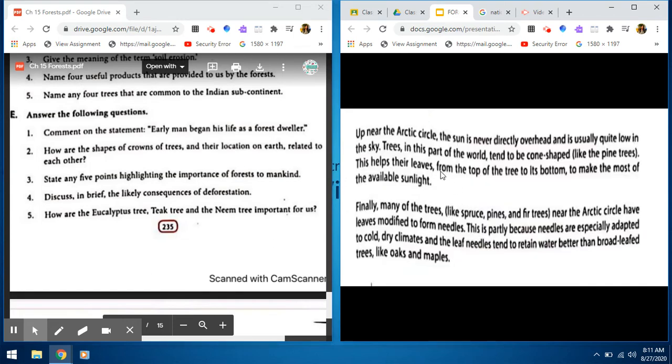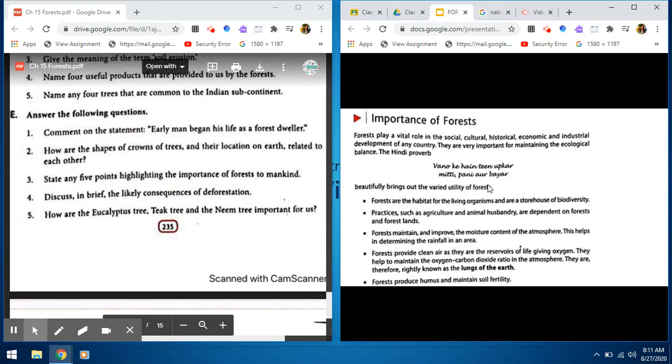Near the Arctic Circle, sun is never directly overhead and is quite low in the sky. Trees in this part of the world tend to be cone-shaped to make the most of the available sunlight.